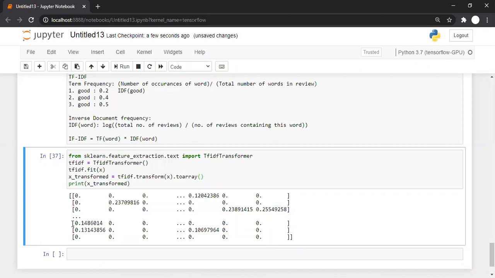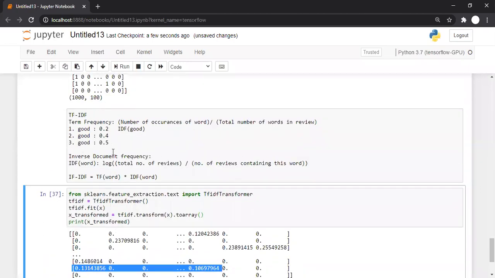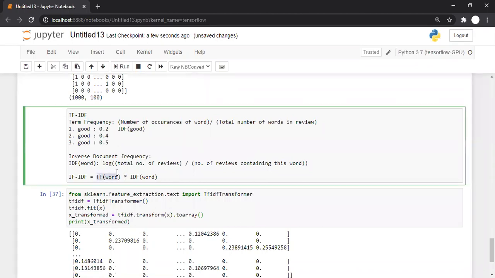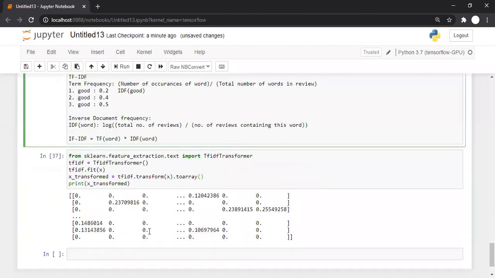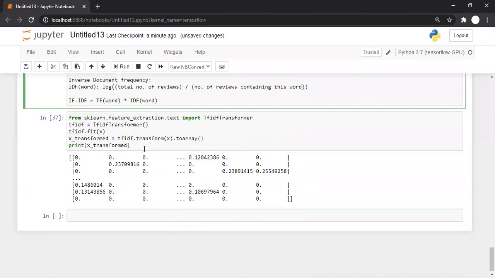And now you can see these values are in decimals now, and obviously they will be. Why? We are going for multiplication now, TF into IDF, and the frequency is an integer or not? It cannot be an integer because it's a number of occurrences of a word. So both the numbers will have decimal places. So the final result will be like this only.